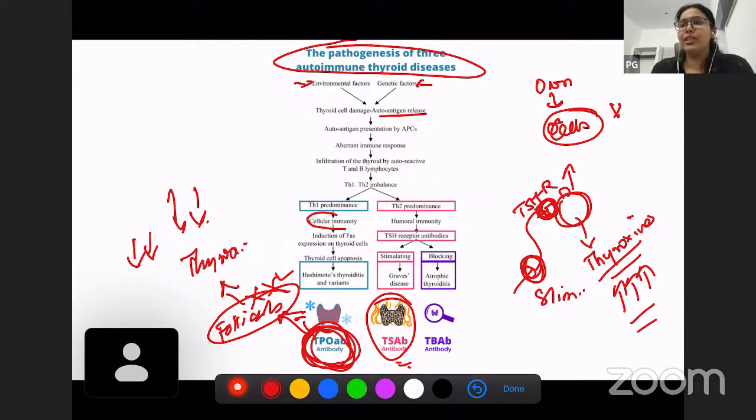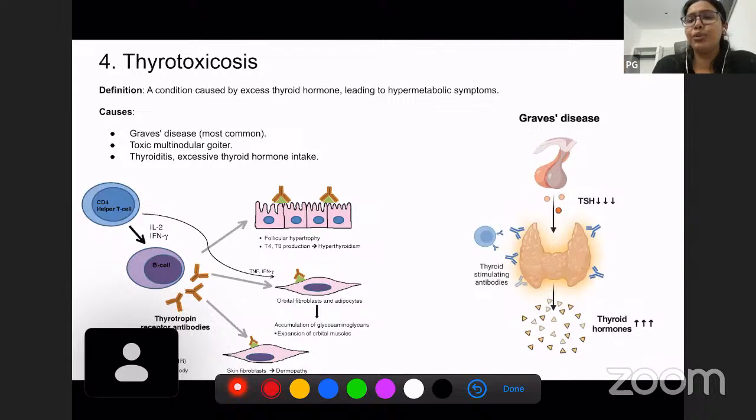Okay, so these are the things which I need you to remember. Now we are going to discuss thyrotoxicosis. Thyrotoxicosis is a condition caused by excess thyroid hormone leading to hypermetabolic symptoms.